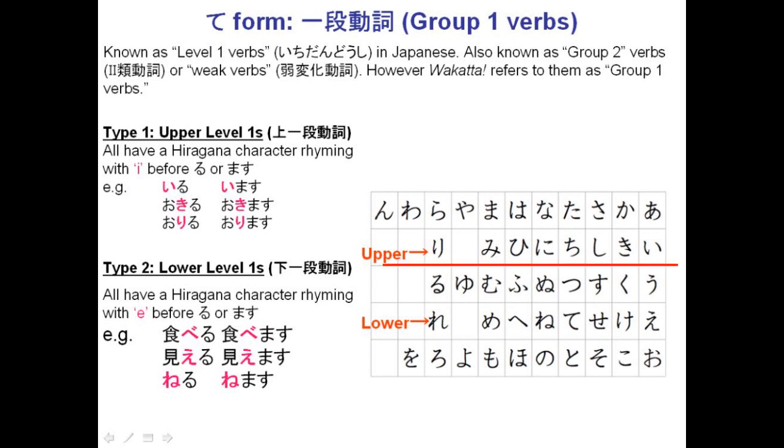Type 1 are the upper level ones. These all have a hiragana rhyming with I before the ru if it's plain form, or the mas in polite form. So for example, imas or kimas or rimas, these all rhyme with I. Type 2 have a character rhyming with e before the ru or the mas. For example, tabemas, miemas, nemas. These all rhyme with e.